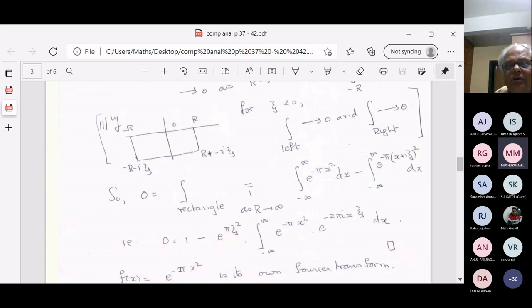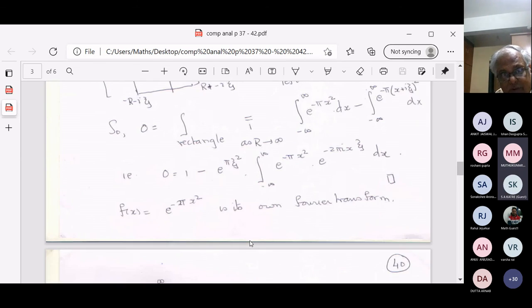So why is this happening? Whenever you talk about the Fourier transform, you have to be slightly careful about what normalizations you use. And normalizations may be different in different things that you read. So you have to be careful about that.